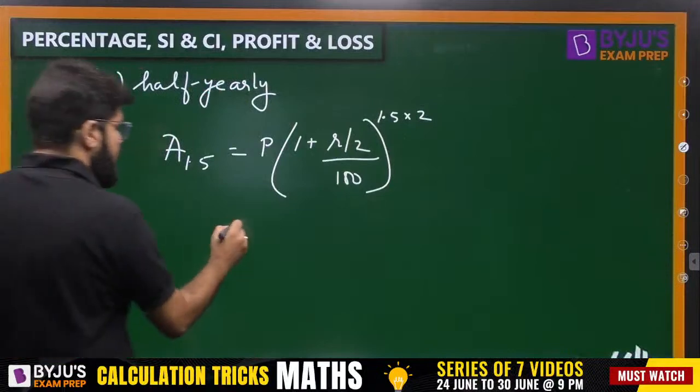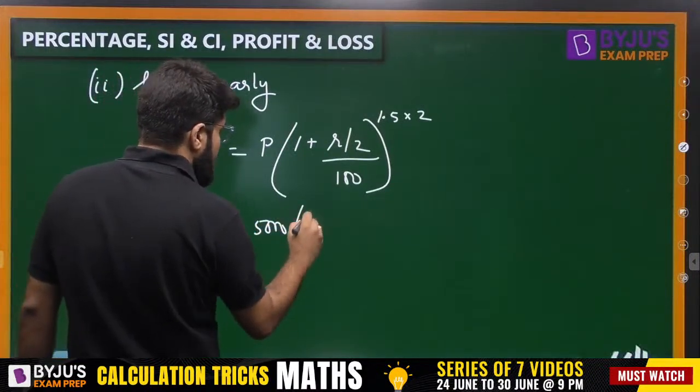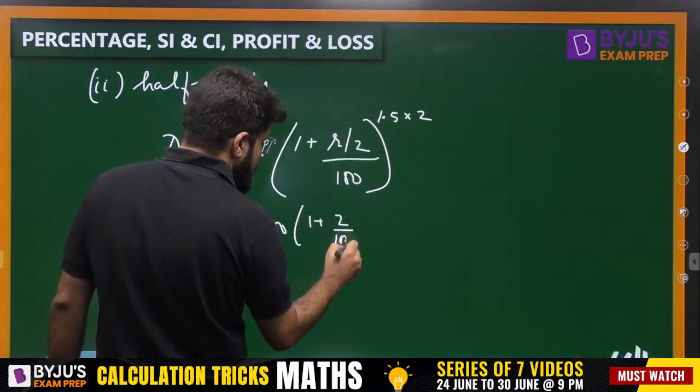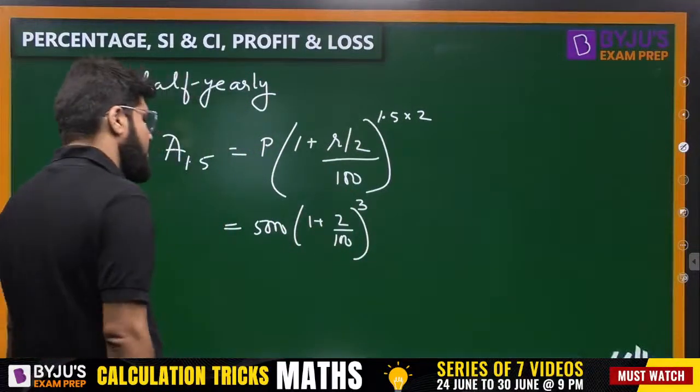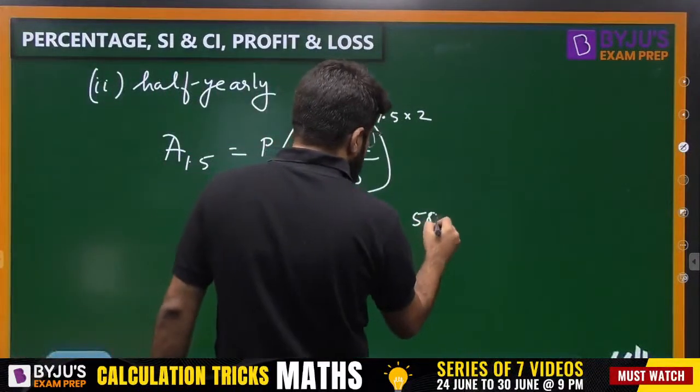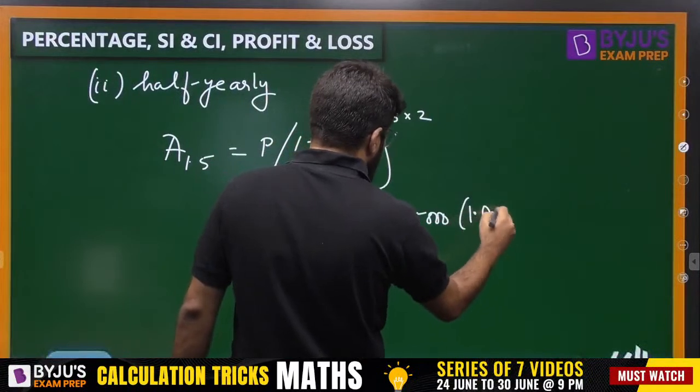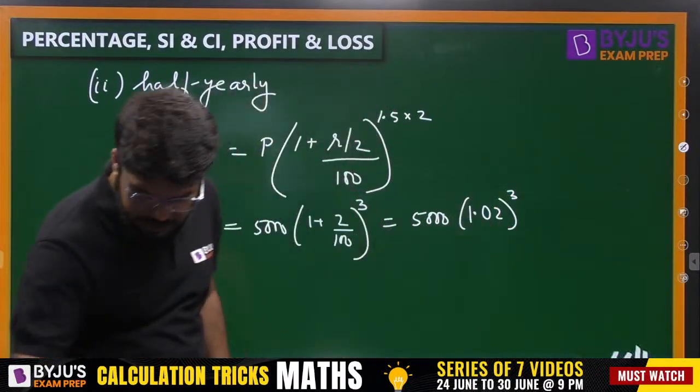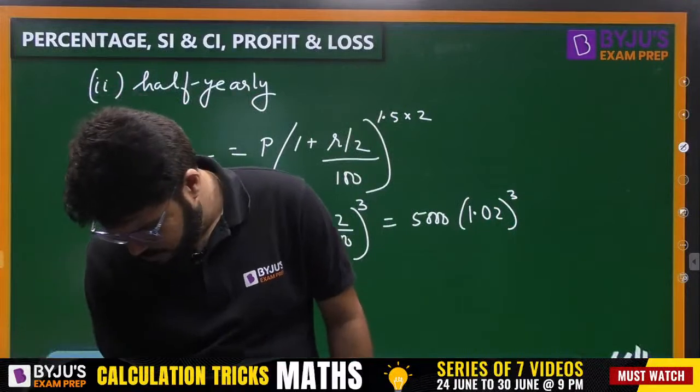So this should be equal to 5000 times (1 plus r by 2, 1 plus 2 by 100) raised to the power 3, right? And that is 5000 multiplied by 1.02 whole cube, and let me check the answer that is going to turn up.